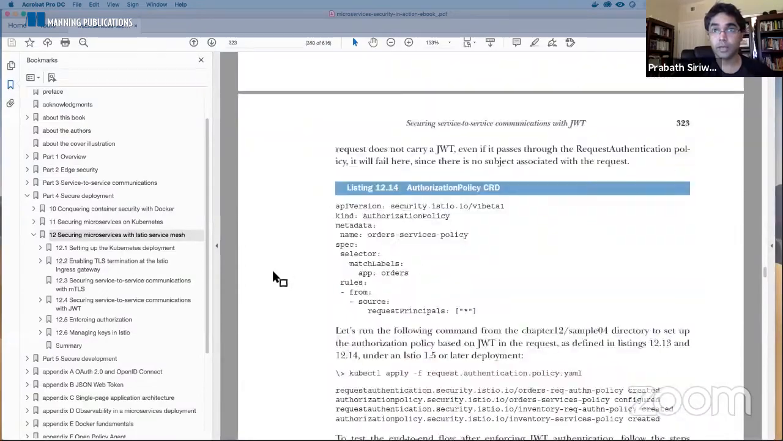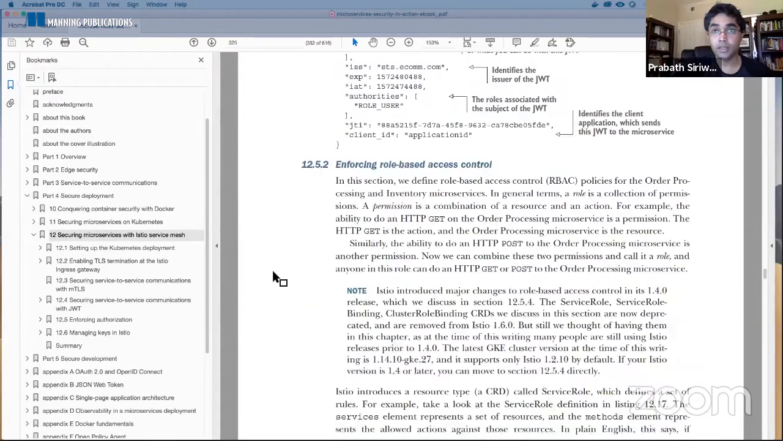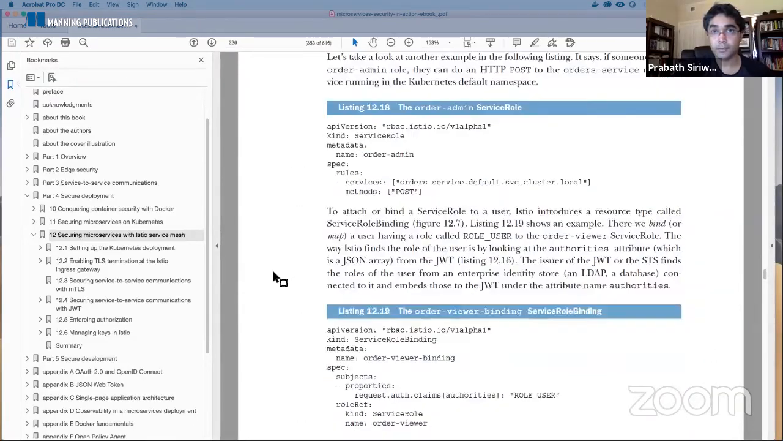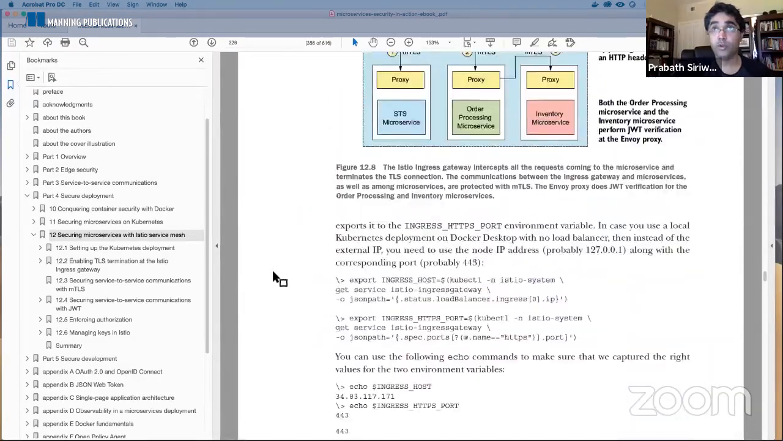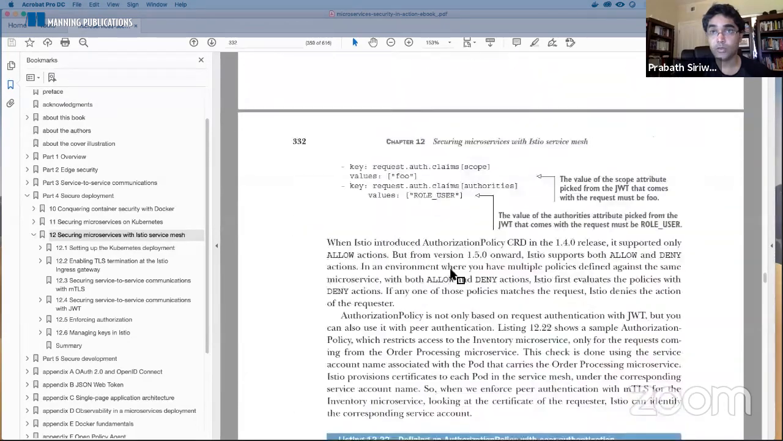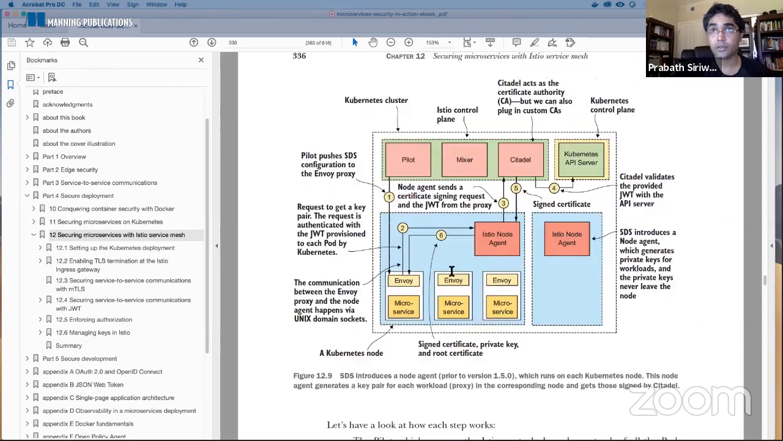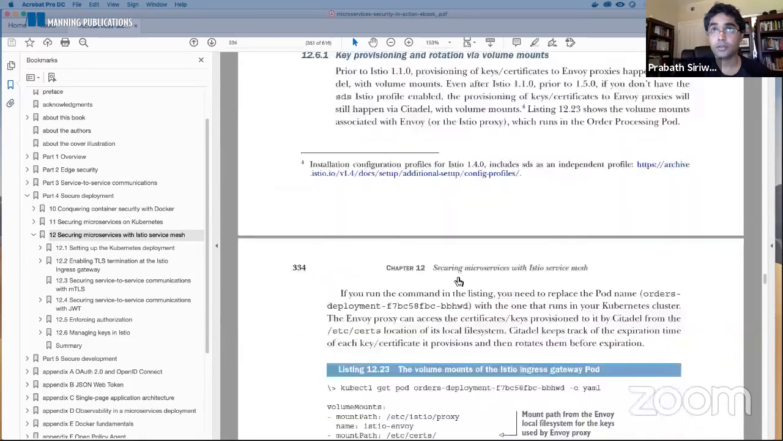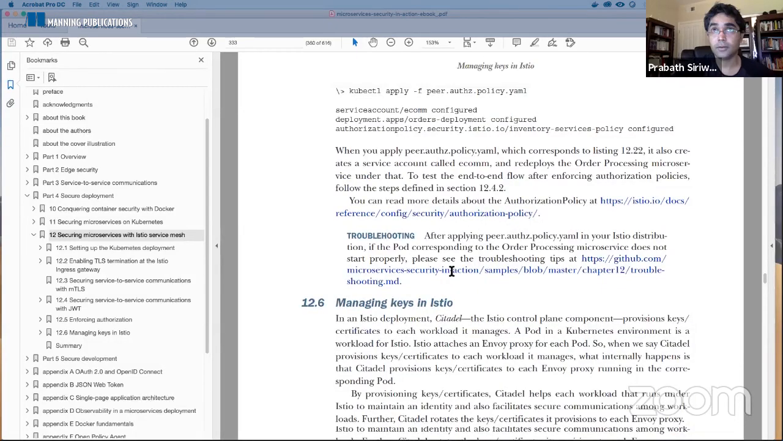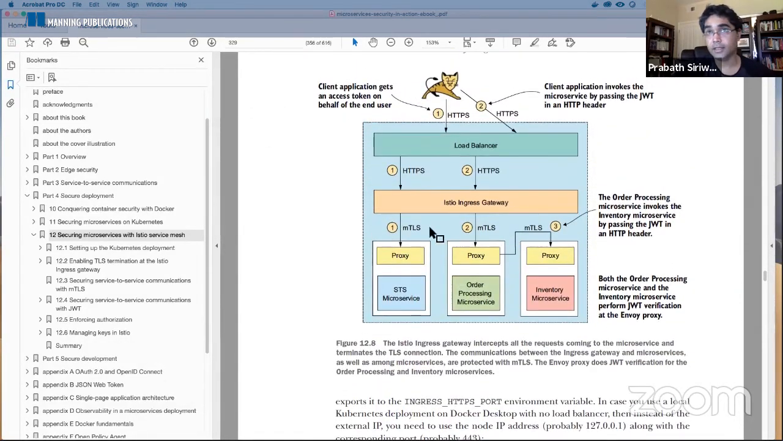So let's go back to this. One thing to notice is, if you look at this diagram, right? So this is what we have, right? Everything is mTLS enabled, and also we are passing a JWT now. Yeah, here it's not shown in the diagram, but here we are also passing a JWT.